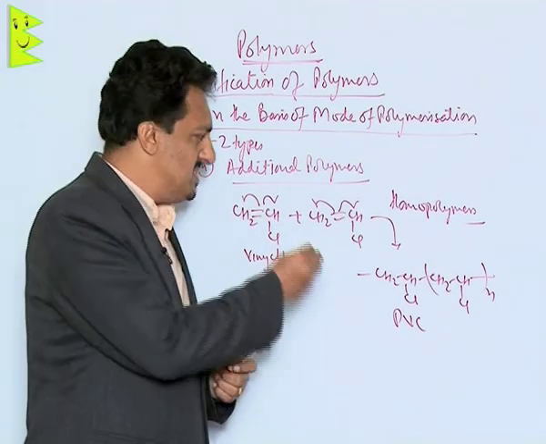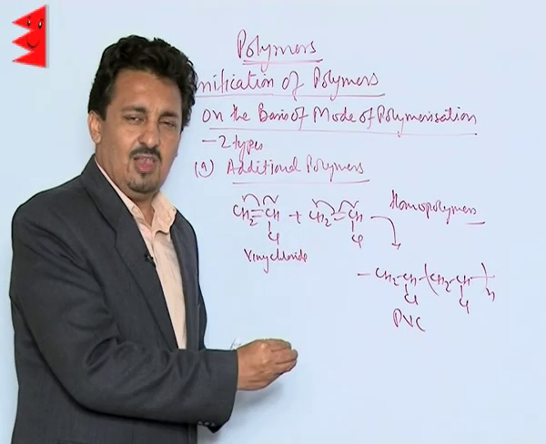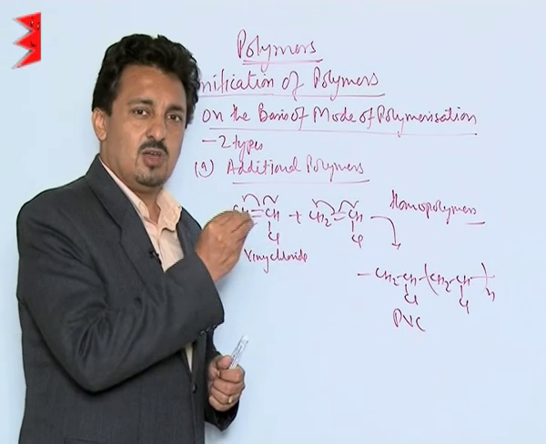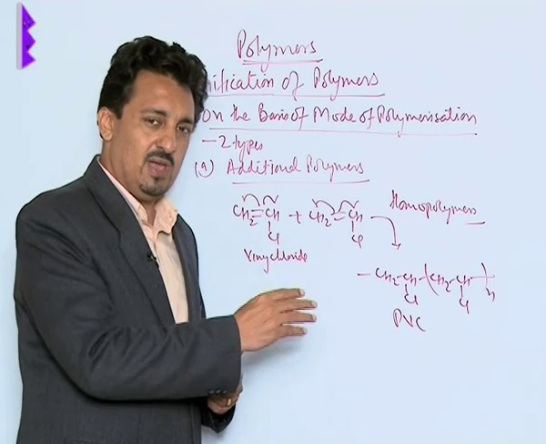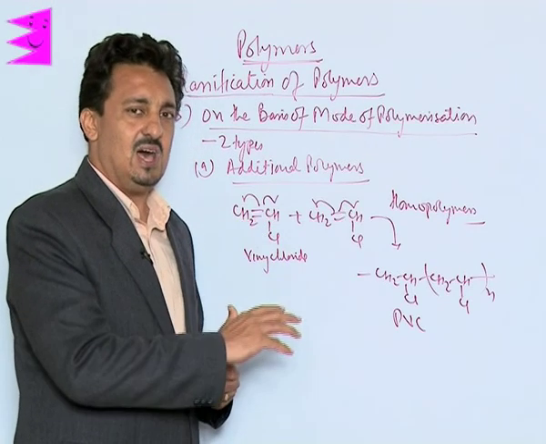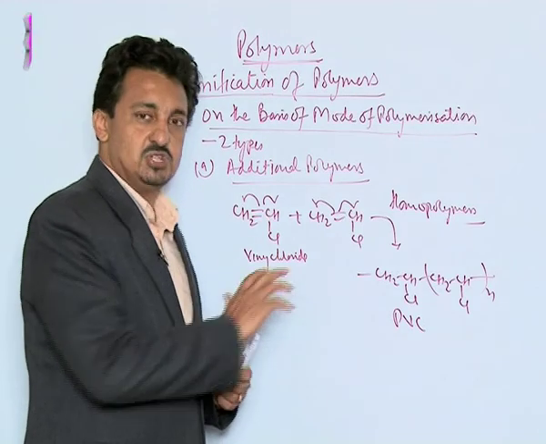So all your PVC, all your polyacrylonitrile, PMMA, your Teflon, and other compounds like polypropylene, polyethylene, all these are examples of addition polymers.